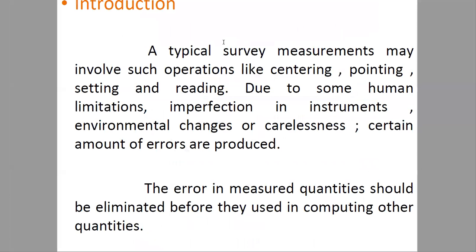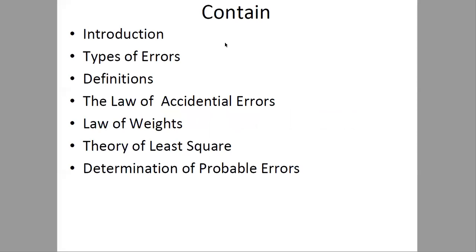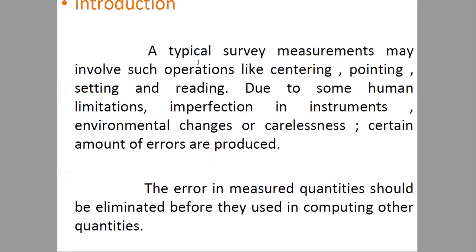Till now, we are studying the theory of errors, which contains introduction, types of error, definition, law of accidental errors, law of weights, then the theory of least squares will start after this, and determination of probable errors.